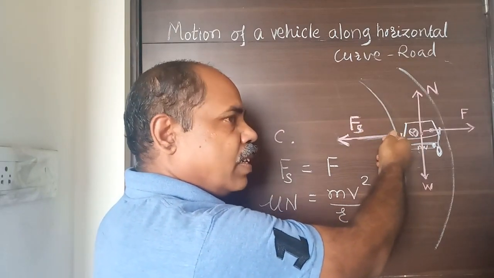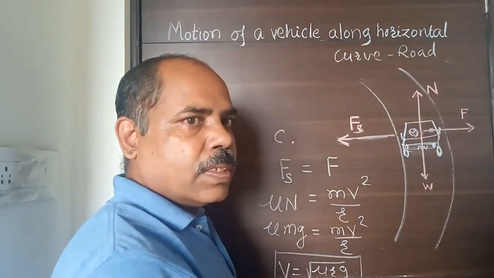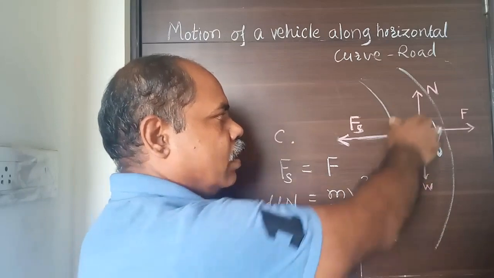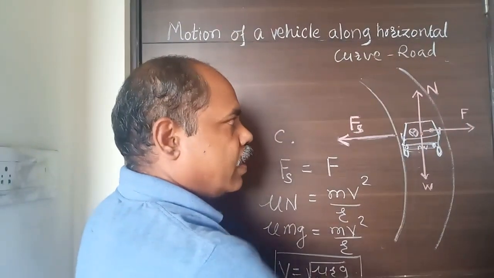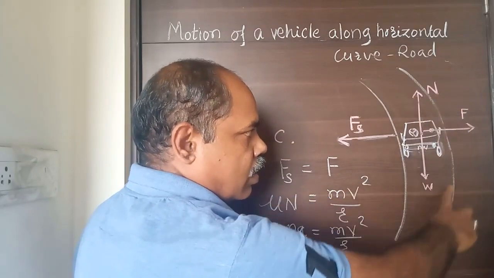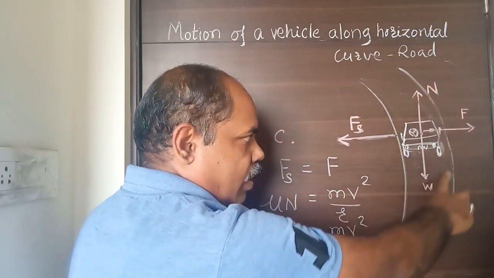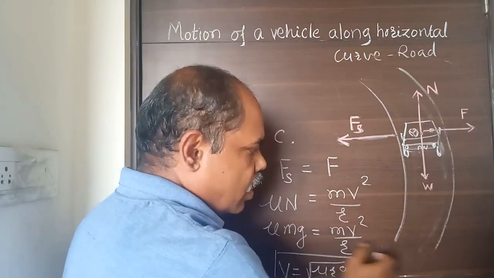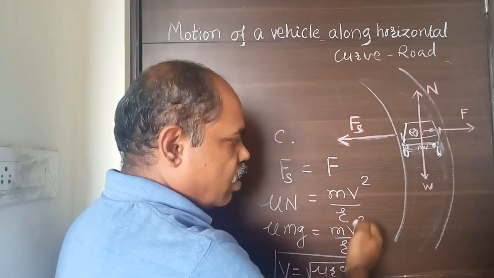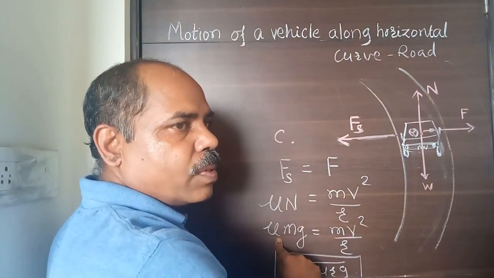It goes on increasing, it becomes maximum, and if the centrifugal force is balanced by that maximum force, then definitely you can turn your vehicle. But what happens in that case? You can't take a sharp turn. Your turn has a greater radius. You have to turn your vehicle like this. Radius is increased, so that the term mv square by r will decrease, and it gets balanced by that mu mg, that is the force of friction.